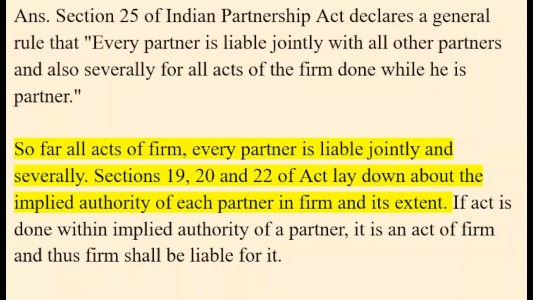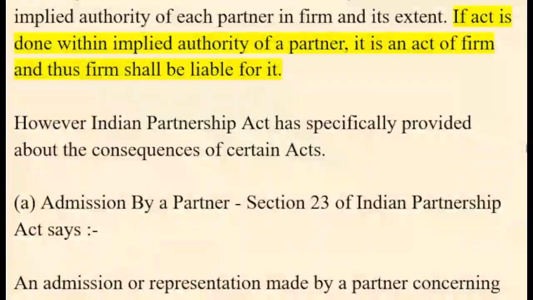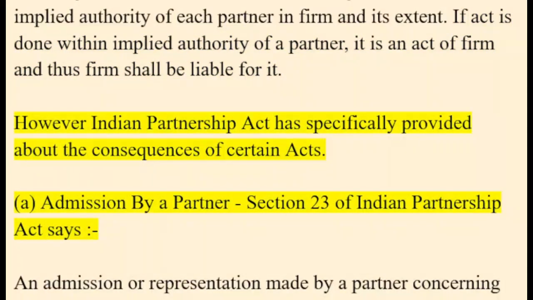Sections 19, 20 and 22 of the Act lay down the implied authority of each partner in the firm and its extent. If an act is done within the implied authority of a partner, it is an act of the firm and thus the firm shall be liable for it. However, the Indian Partnership Act has specifically provided about the consequences of certain acts. A. Admission by a partner.